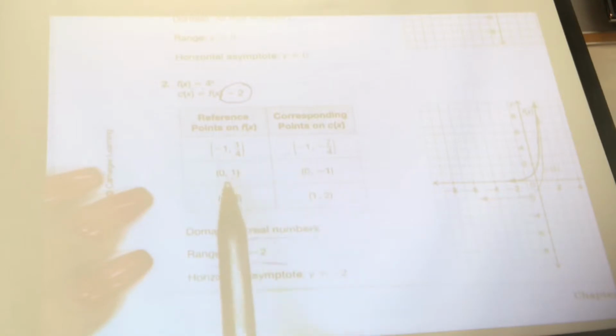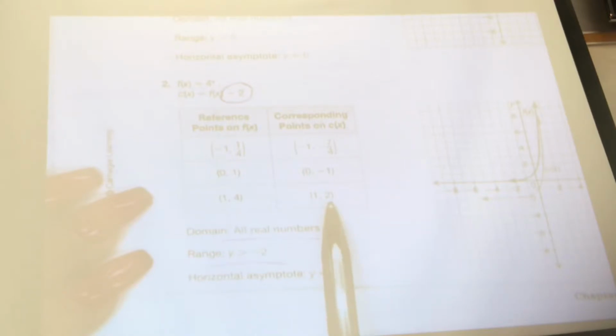Speak up, please. How much? Okay, I'm asking you a question. How do I get from 1 to -1? Do I add or subtract or multiply, divide? Subtract how much? 2. How about from 4 to 2?